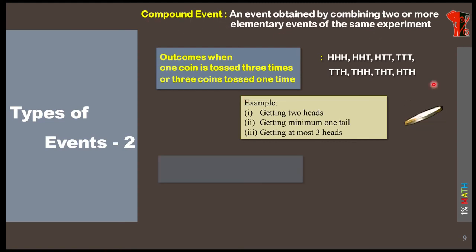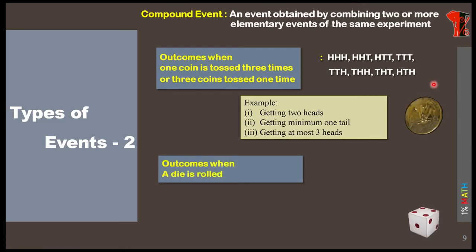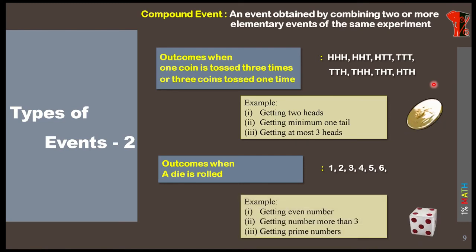Let us take another example where we are going to roll a die. So when you roll a die, we know that the outcomes are 1, 2, 3, 4, 5, 6, right? So what are the compound events in this? Getting an even number. If you consider the first one, getting an even number, that means 2, 4, 6, means 3 elementary events are combined.